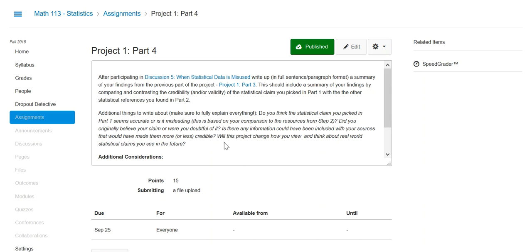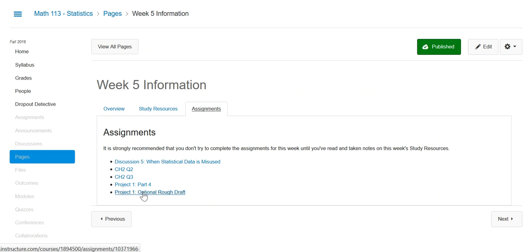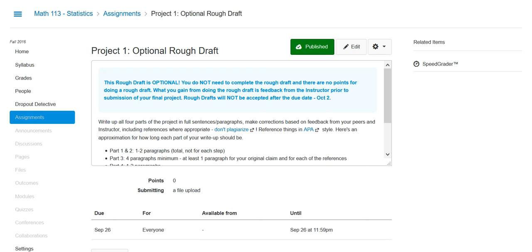So these are things that you can write about, but the biggest thing is you are just comparing and contrasting your first claim with your other 3 claims, which is also why your other 3 claims needed to be similar to your original claim. Otherwise, it wouldn't make much sense to compare and contrast them. So that is Project 1, Part 4, and the other one is your optional rough draft.